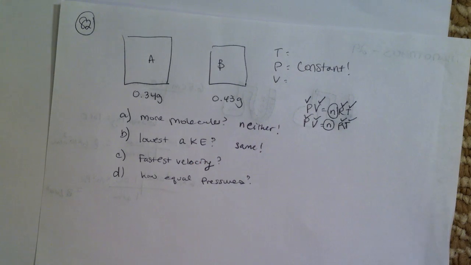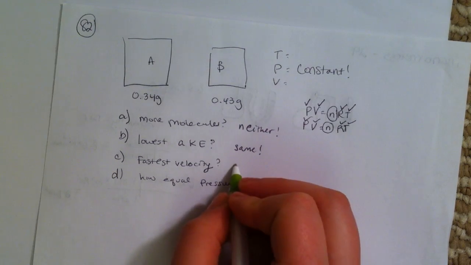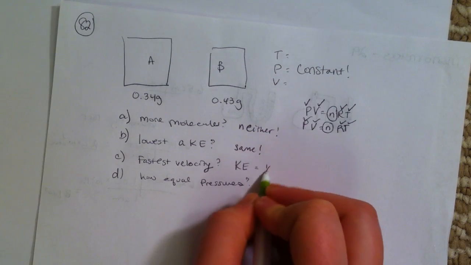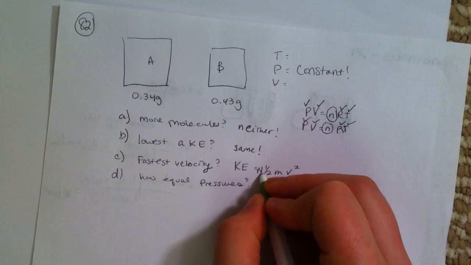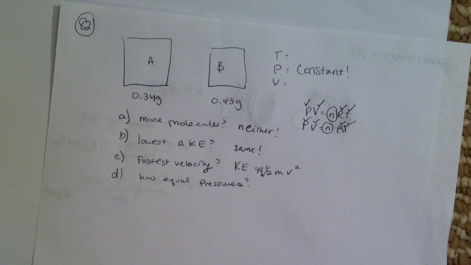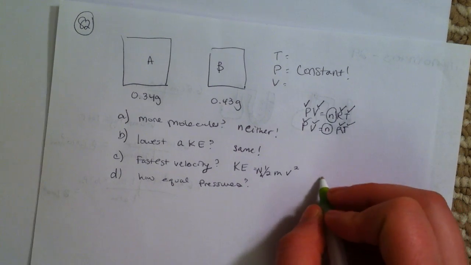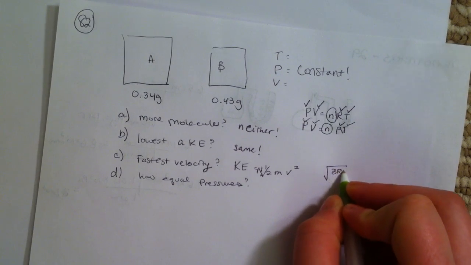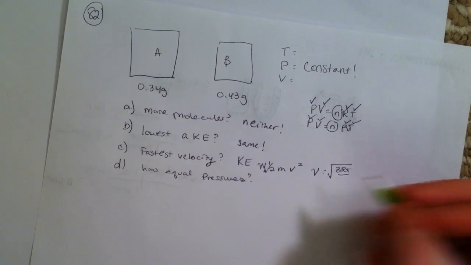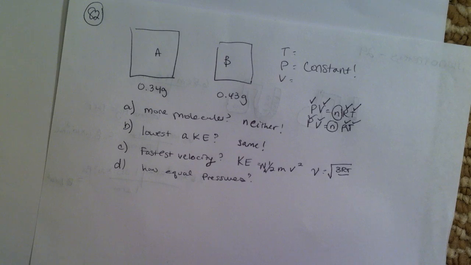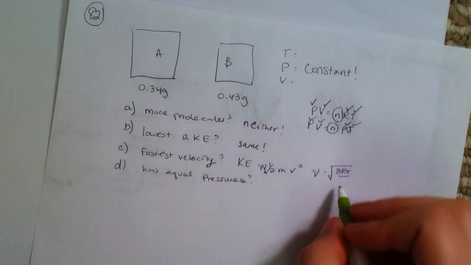Okay, now it says which one has the fastest velocity. So you do need to know that kinetic energy equals 1/2 mv squared, and I think there's a correction constant in here. Or you could also use this equation, velocity equals the square root of 3RT over mass.